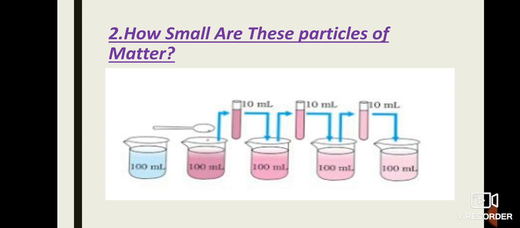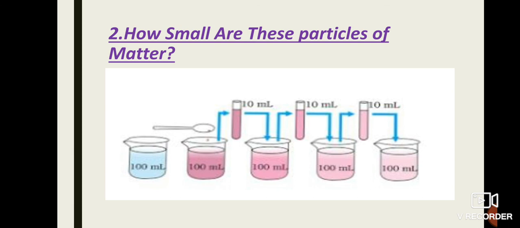Understand? The second property of matter is how small these particles present in matter are. First, we need to dissolve 2 to 3 crystals of potassium permanganate in 100 ml of water. Take 10 ml of this solution and dissolve in 100 ml of water. Next, take 10 ml of this and dissolve in 100 ml of water. Like this, repeat this process. So this shows that a few crystals of potassium permanganate can color a large volume of water.